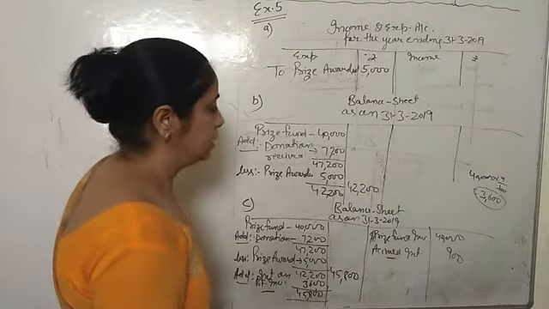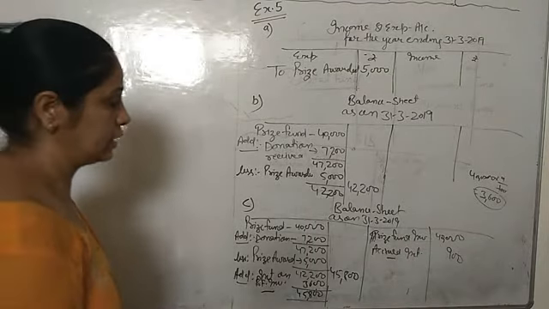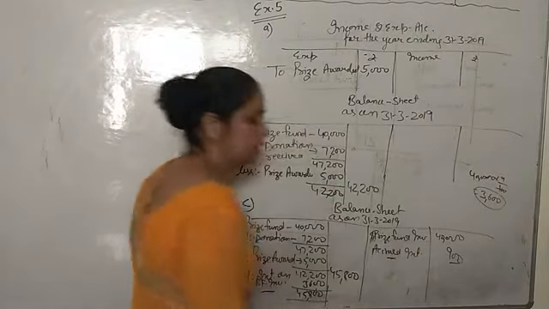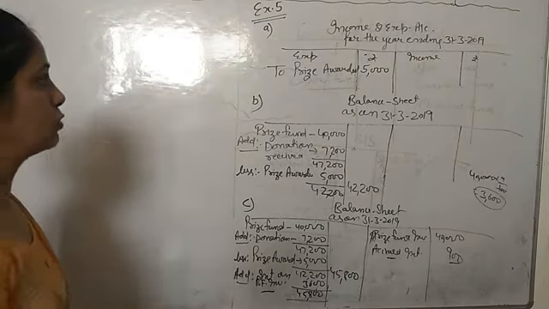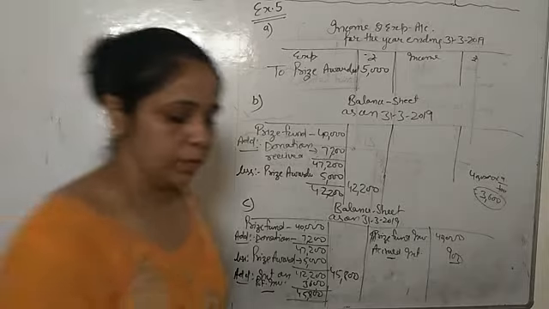It's given to you that interest we have received 2,700. It means 900 interest are accrued. That accrued interest we will write in the balance sheet asset side. Got it? So this is about the fund based accounting.